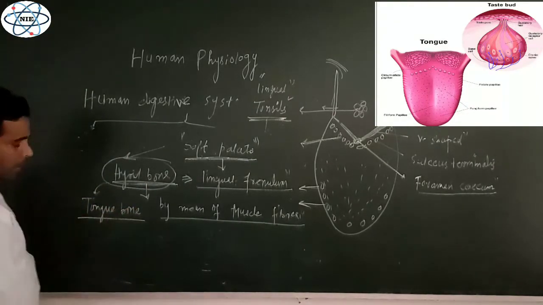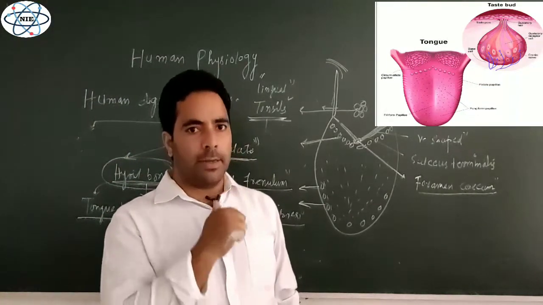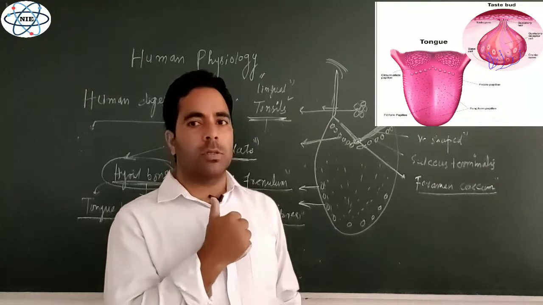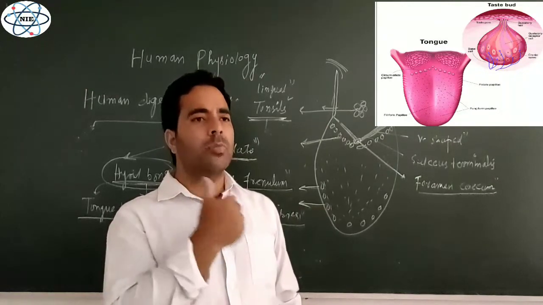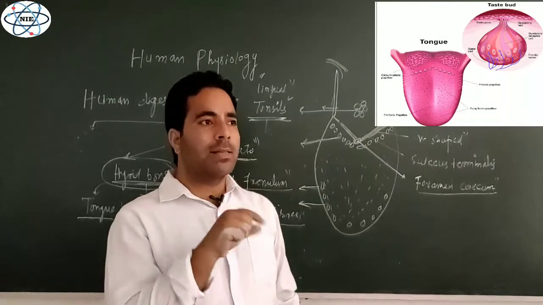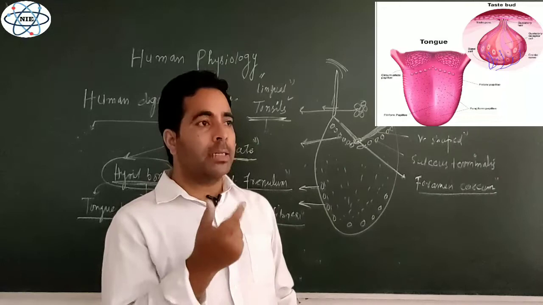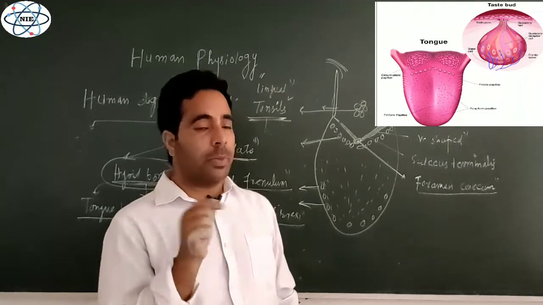Where is it located? This tongue bone is located just above the larynx, just above the voice box. That is the uppermost part of the trachea where the voice box is present. In males we sometimes call it Adam's apple, that is the larynx. Its various cartilages we will discuss in the respiratory part.